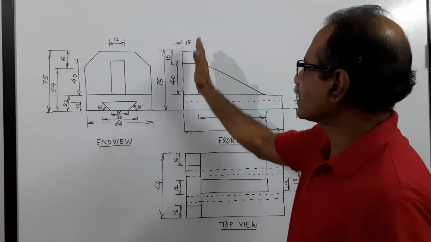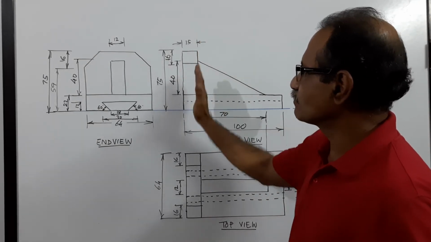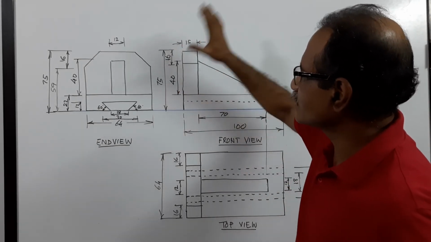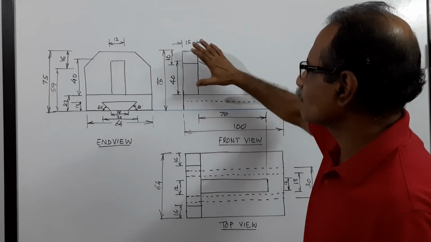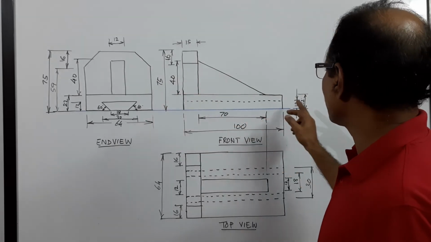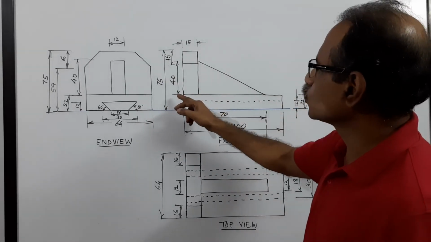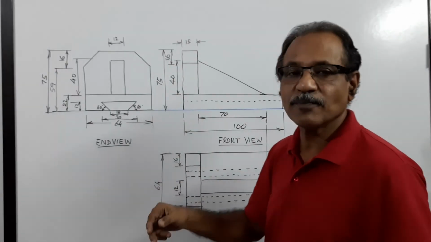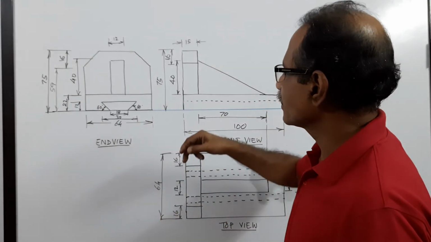There is a vertical piece on the left side whose total height is 75. From the top of the slab, that is 75 minus 22, 53.